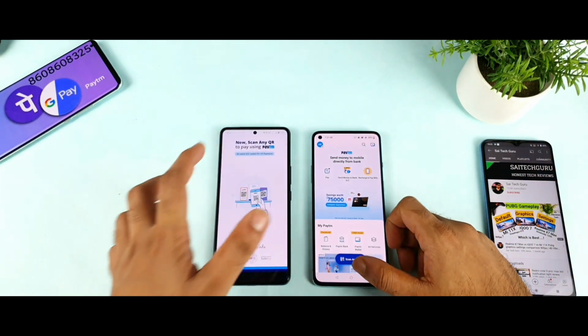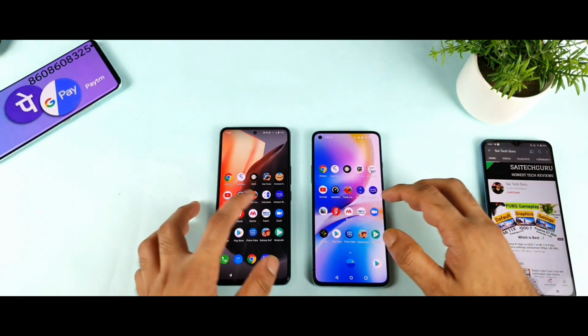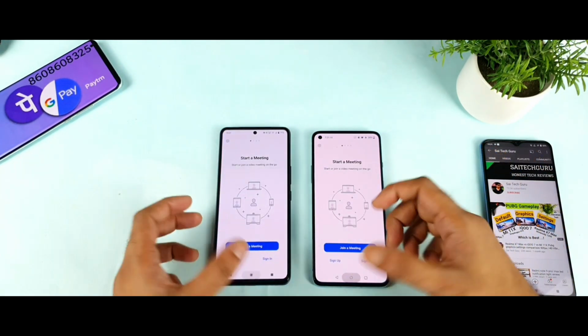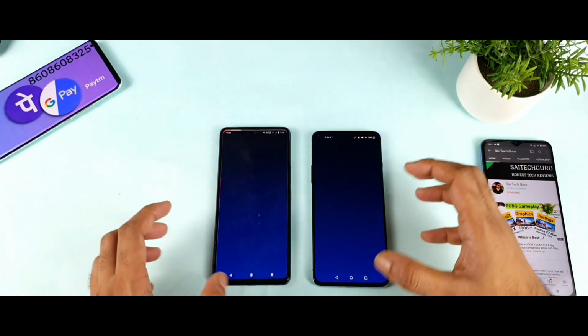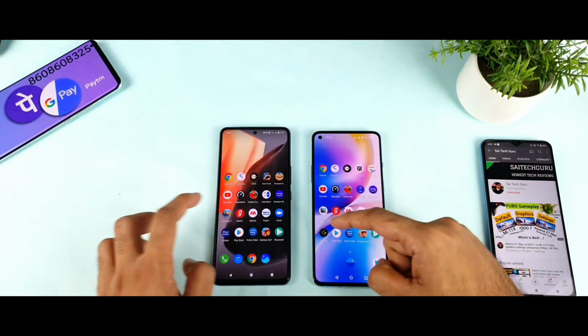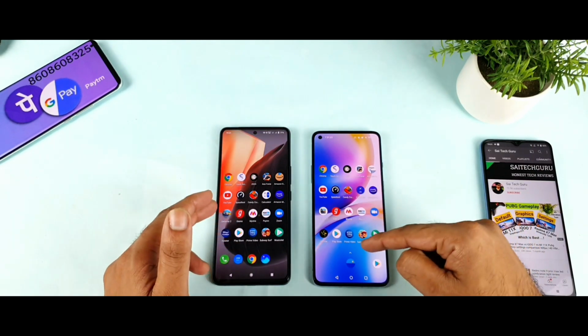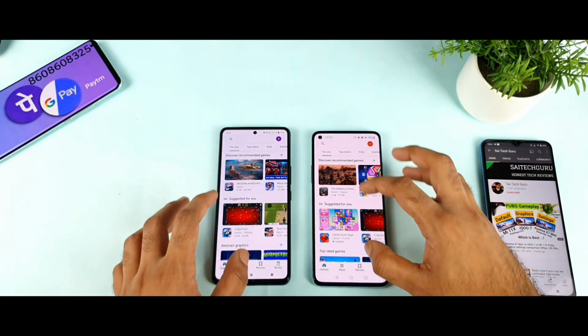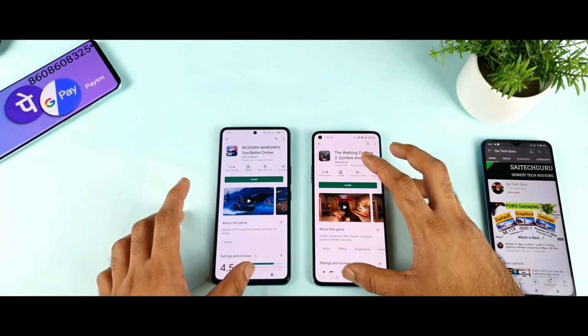That is my main motive for doing this kind of speed test and checking the RAM management especially. So mostly we may not be able to concentrate on the speeds. We should be concentrating on the RAM management. So don't worry friends, if you see some icons are completely different, because I'm using a different icon pack. I think that is the reason you're seeing different icons in both phones. But all the applications are completely updated.